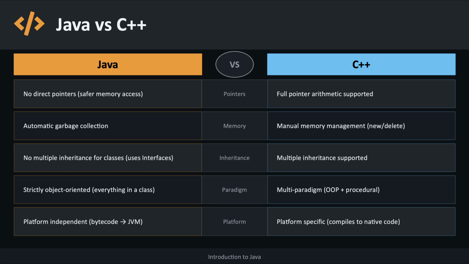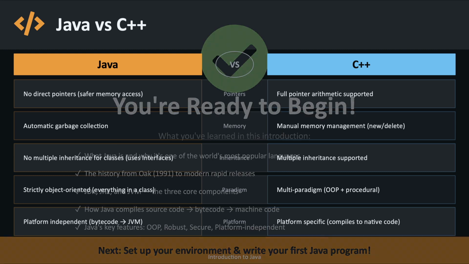Instead, it uses interfaces, avoiding the infamous diamond problem. Java is strictly object-oriented, meaning every function must live inside a class. C++, on the other hand, supports multiple programming paradigms. And while C++ compiles to platform-specific machine code, Java compiles to portable bytecode that runs on any JVM.